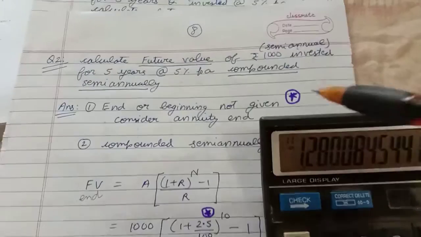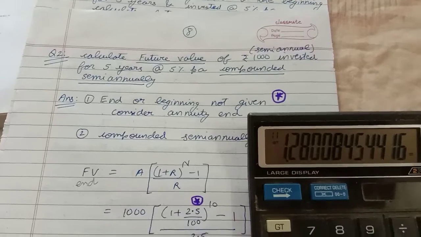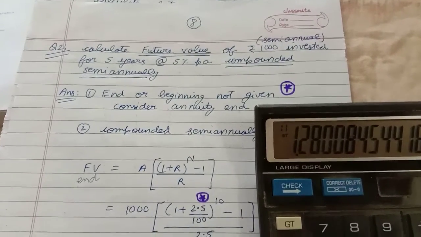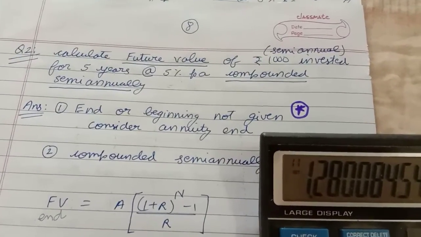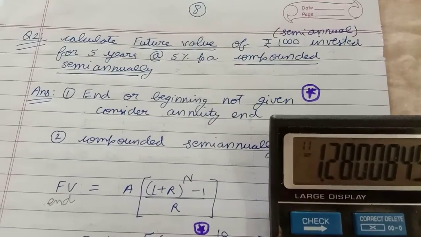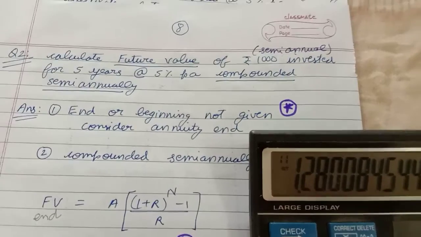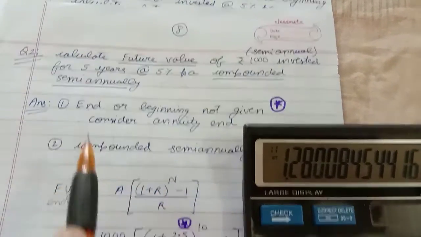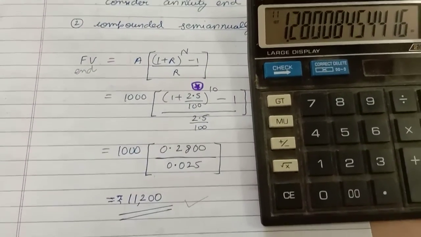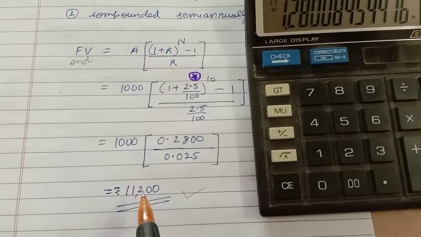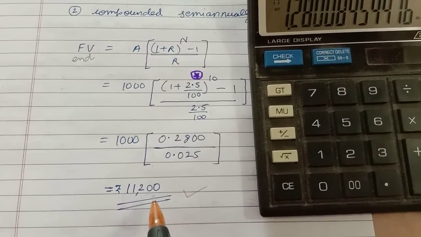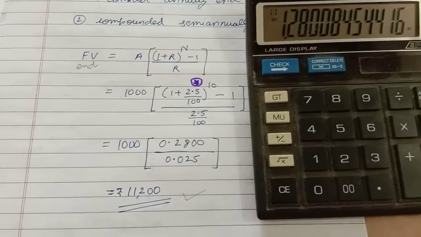This person is investing 1000 rupees semi-annually for 5 years. That is how much? Per year 2000 rupees, and in such a way for 5 years he is investing. So the total amount of investment is 10,000, and the final value of this 10,000 will be 11,200 rupees.